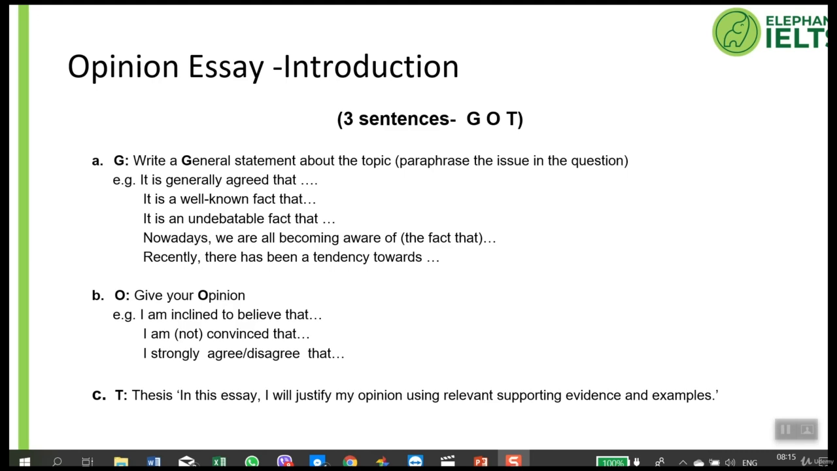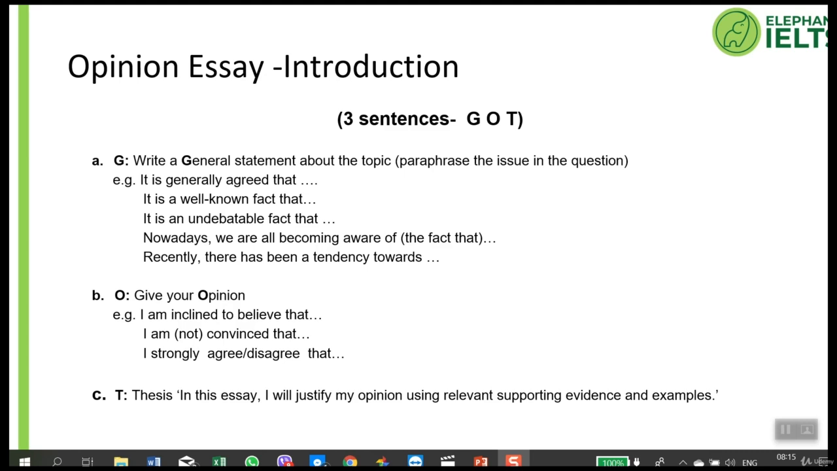I like to break it up into its separate parts. For the introduction, I follow the GOT structure. G, the first sentence, is the general statement. We begin with a general statement which paraphrases the issue in the question. I say paraphrase because it's not a good idea to copy the same words in the question.